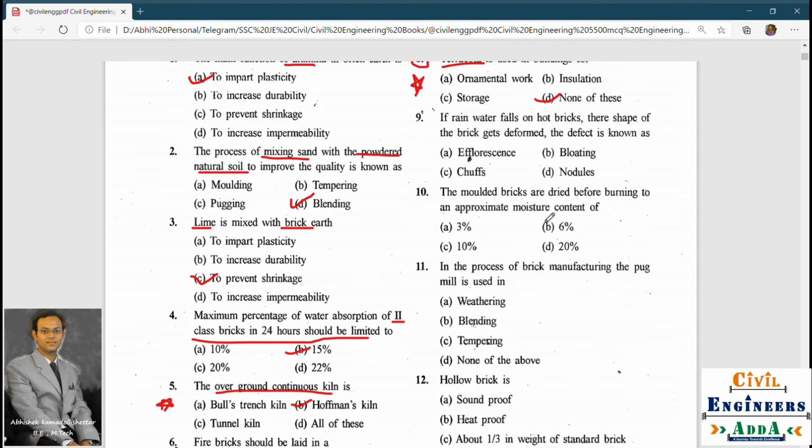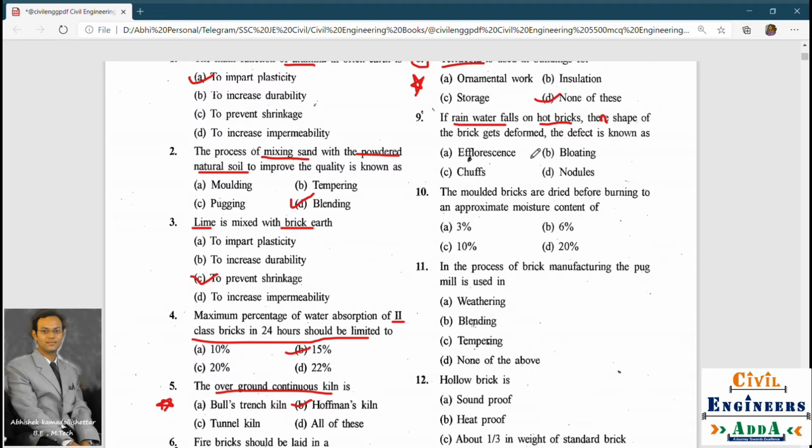If rainwater falls on hot bricks, then the shape of the brick gets deformed. The defect is known as efflorescence, blotting, chuffs, or nodules.